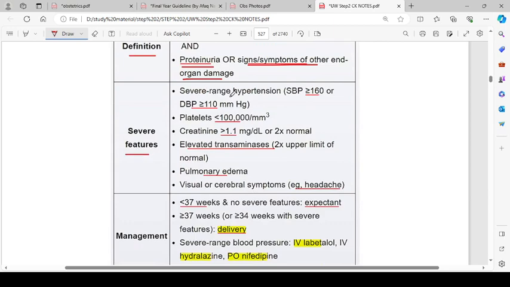Severe features are severe range hypertension, systolic blood pressure of more than 160 or diastolic blood pressure of more than 110, platelets less than 100,000 per cubic millimeter, creatinine of more than 1.1 milligram per deciliter or 2 times the normal, elevated transaminases 2 times the upper limit of normal, pulmonary edema, visual or cerebral symptoms, for example headache.